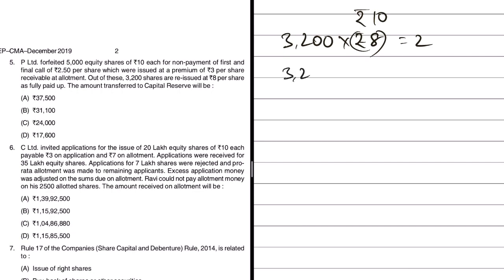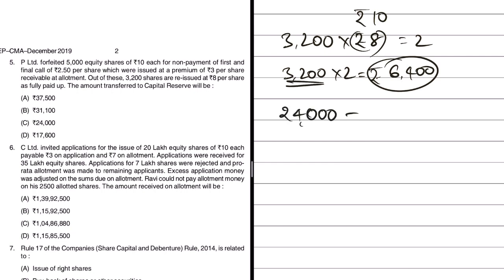So therefore 3,200 into 2 is the loss for us, which is 6,400 rupees. This loss will be compensated by the share forfeiture amount to the extent of 3,200 shares. So how much was that amount? 24,000 minus 6,400. So this will ultimately be transferable to capital reserve account. So this is nothing but 17,600. So this is the amount which will be transferred to capital reserve.